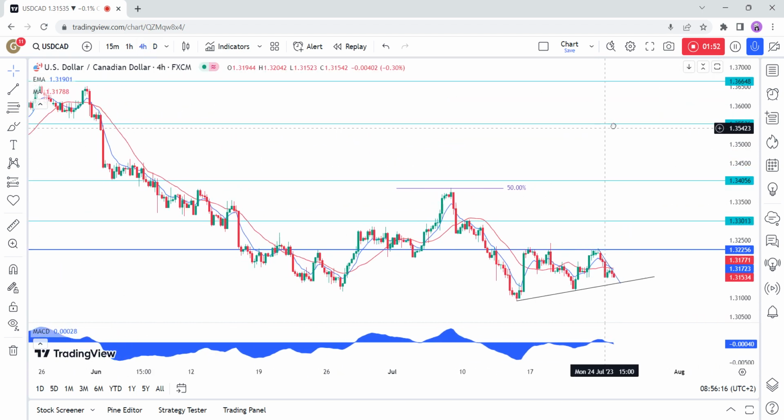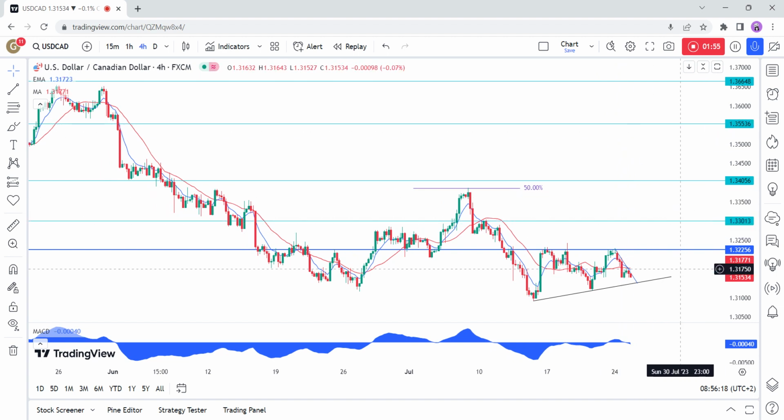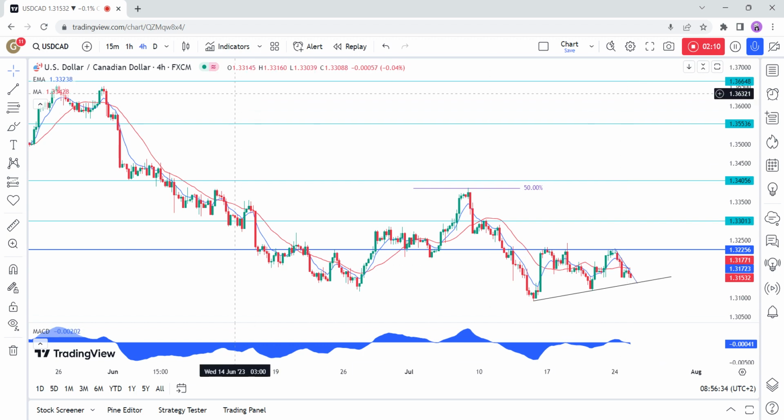On the 4-hour chart, we can see that if we draw a trend line connecting the lows, we might have an ascending triangle pattern forming. The price can break on either side of such patterns, but after a breakout, we can generally see a big extension in the direction of the breakout. So these levels will be key to watch.